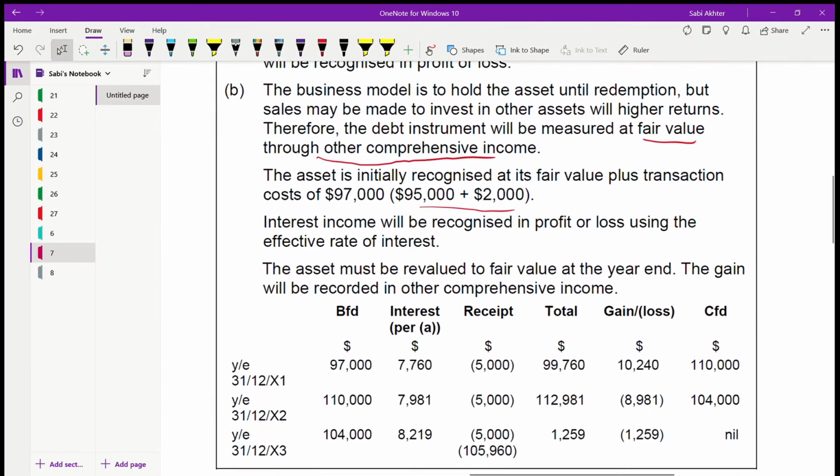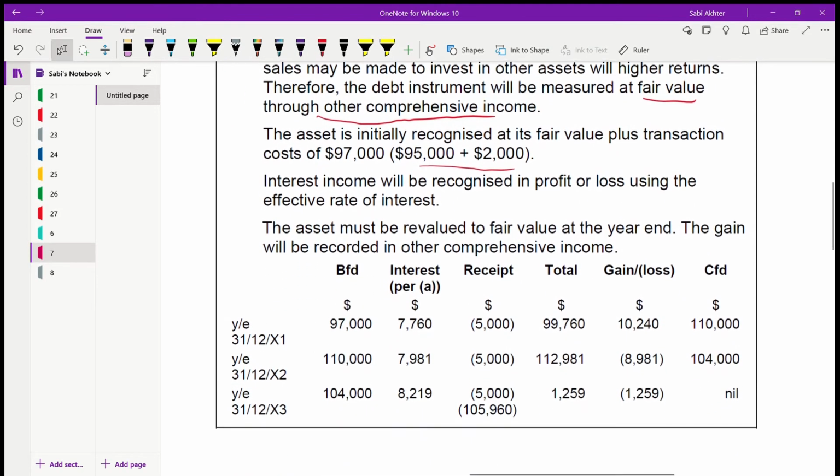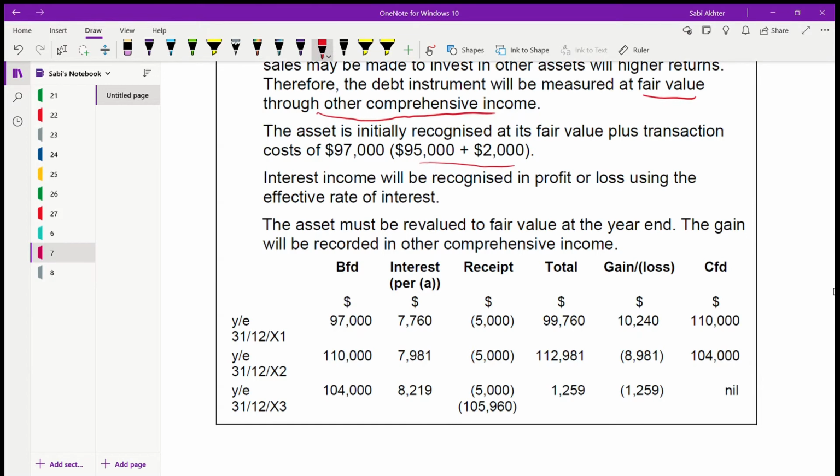Now, that means you have to revalue every year your fair value of the asset, and the gain will be recognized in OCI. Okay, so you're starting with a brought forward balance of 97,000 that you have calculated here. Next, interest. See, this interest will be similar to amortized cost, because 8% only you're applying.